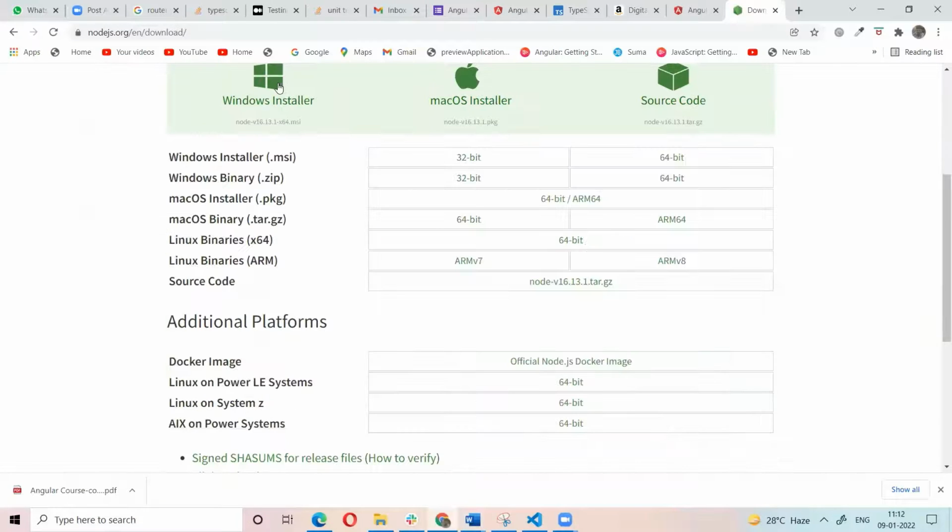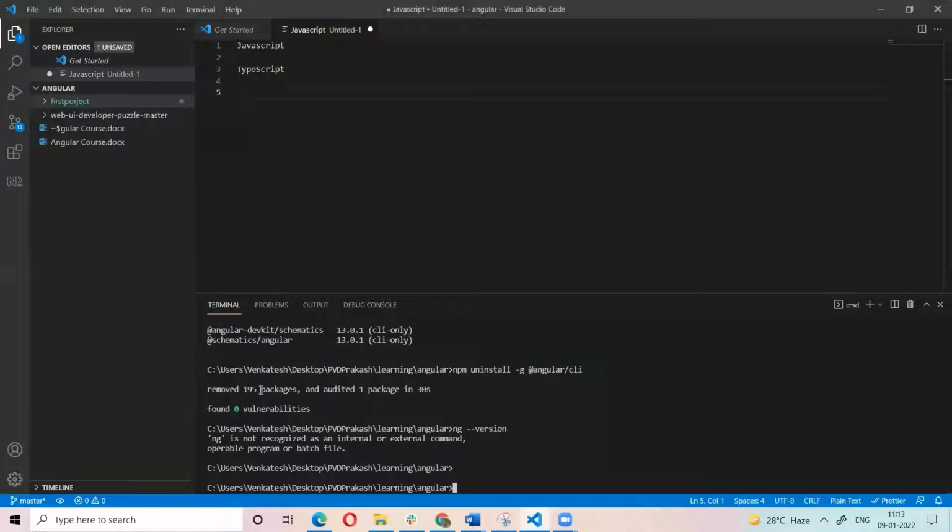Here we need to download our software and install it. You need to install Node first. Once you install Node, open the command prompt or Visual Studio, and check in our computer whether Node is installed or not.